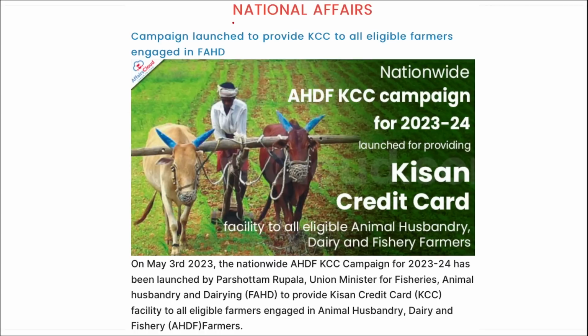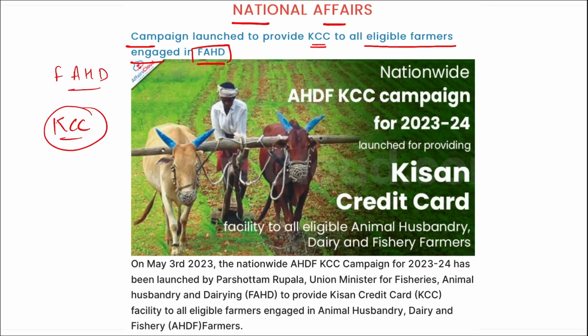Let's start. First we are talking about national affairs, right? So as you can see in the picture, this is a farmer, right? Campaign launched to provide KCC to all the eligible farmers that are engaged in FAHD. Now what is this FAHD? It is your fisheries, animal husbandry and dairy. So to provide Kisan Credit Card, that is your KCC, to all the eligible farmers who are engaged in the field of fisheries, animal husbandry and dairying. To provide them credit card, the campaign was launched.